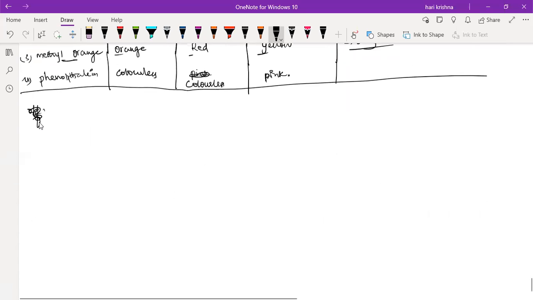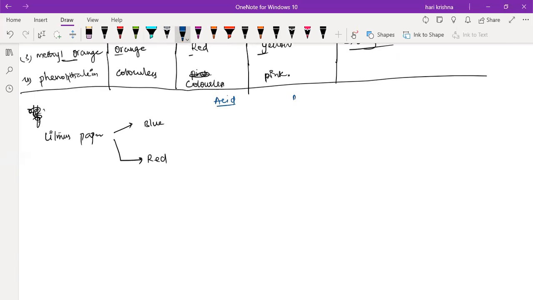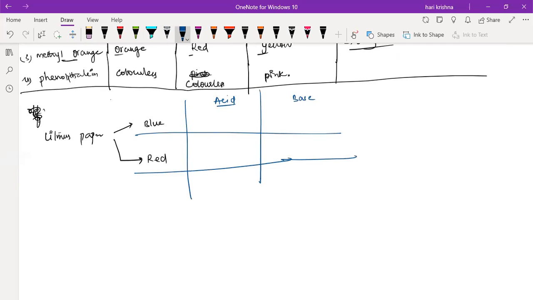Before this, we discuss one more thing. Litmus paper is available in two colors, right? One is the blue litmus paper, the other is the red litmus paper. If you take acid and base, how will it change?